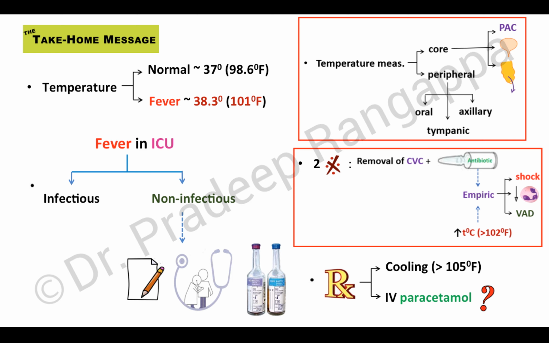So you could continue to do cold sponge. The external cooling has had a beneficial effect on reducing the vasopressor need and has a favorable effect on mortality. But IV paracetamol, I think, as the evidence stands, had no effect. At least if you go by the HEAT trial, giving it in septic patients did not have any favorable effect. But if you subscribe to that Korean study, it showed that giving paracetamol or NSAIDs in patients with sepsis had a detrimental outcome.